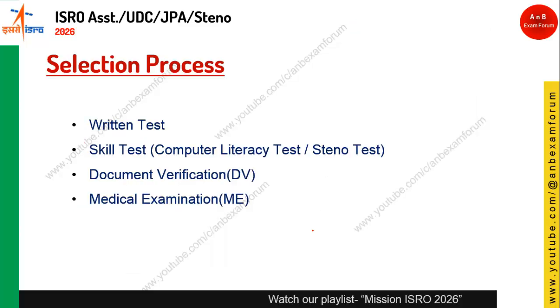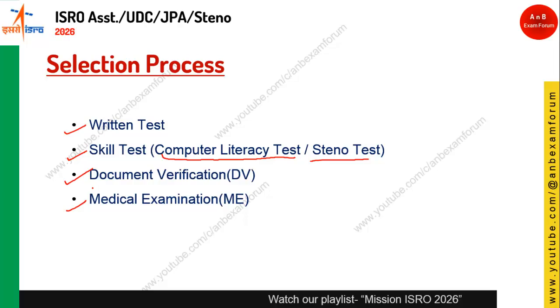Let's see the selection process. In today's session it would be very simple. I'm not going into detail about the selection process; we will try to make a separate session on that. The selection process goes like this: first there will be a written test, afterward a skill test, which would be a computer literacy test or the steno test, followed by document verification and the medical examination.